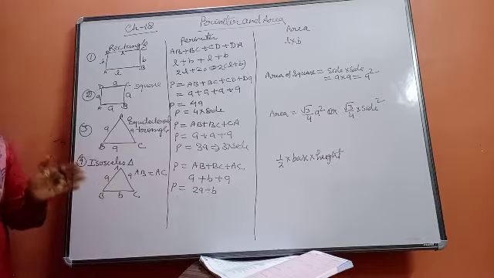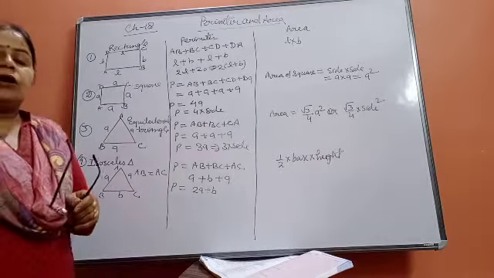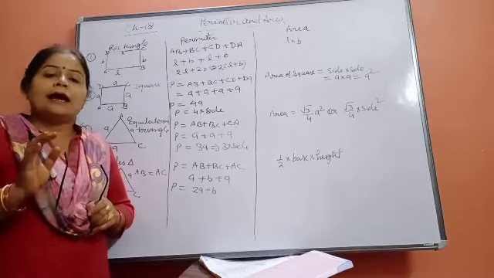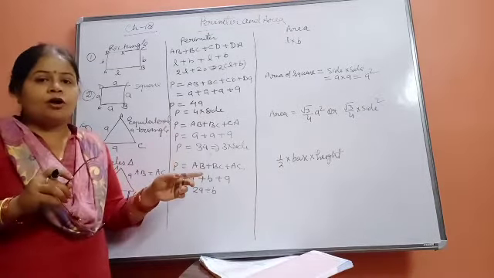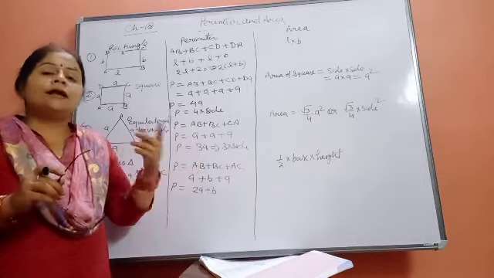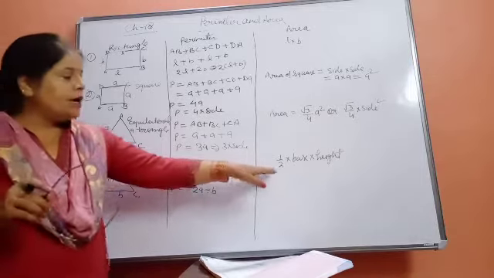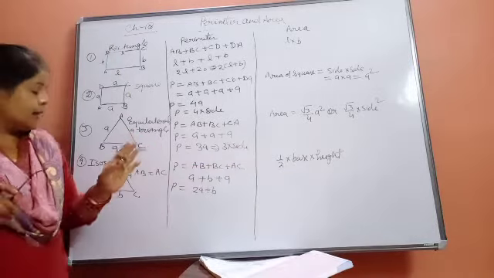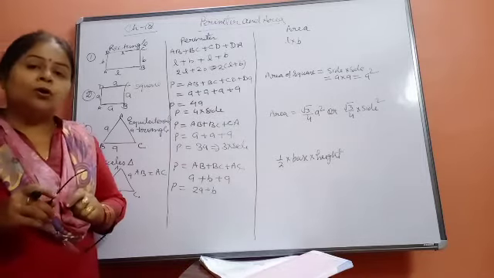Only the base and height will be given for a general triangle, and you have to calculate the area. In specific form it will not come in class 7; from the next class it will come. But here, it will be applied as 1 upon 2 into base into height. At that time, height will be drawn from here and base will also be given to you.